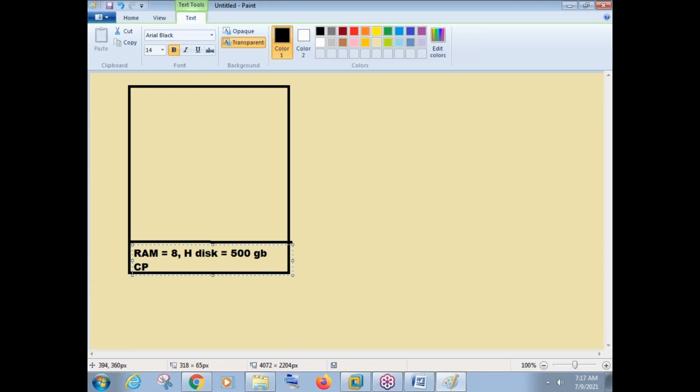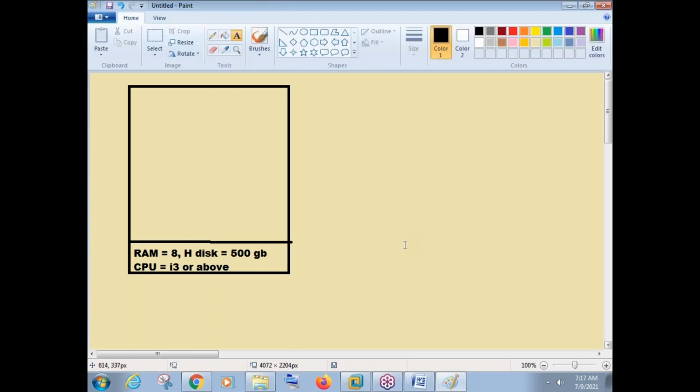Then CPU, i3 or above. So this should be your hardware configuration in your laptop or desktop. If this is your hardware configuration, friends, we can install VMware Workstation there, and we can use VMware Workstation for creating multiple virtual machines.